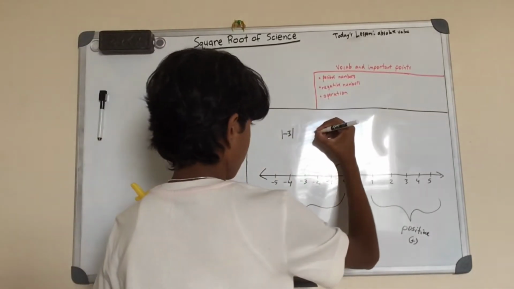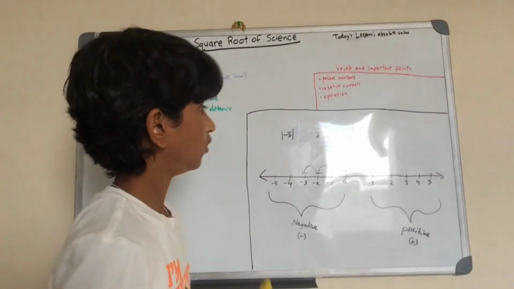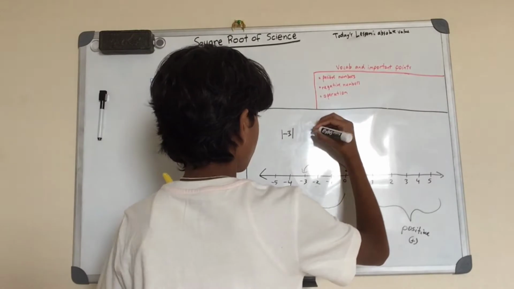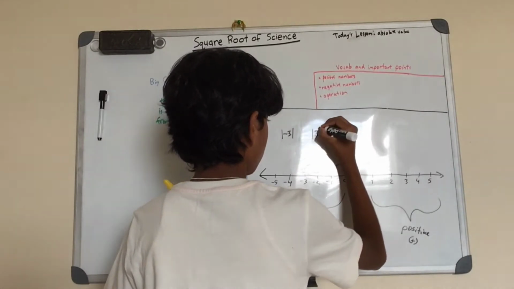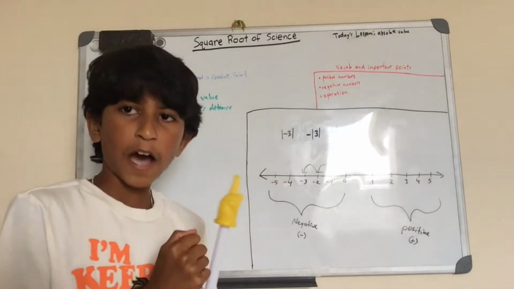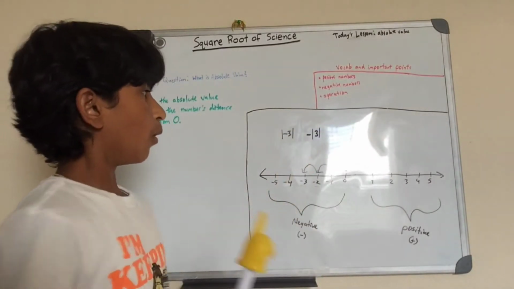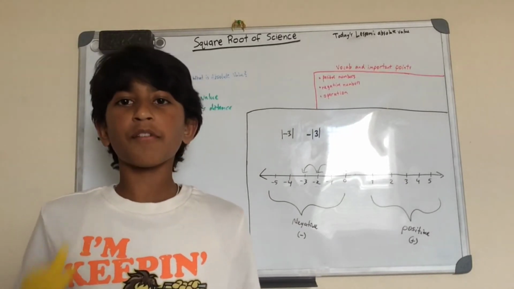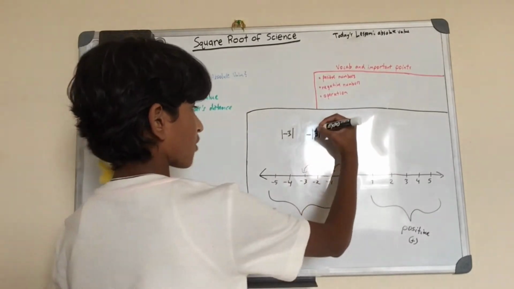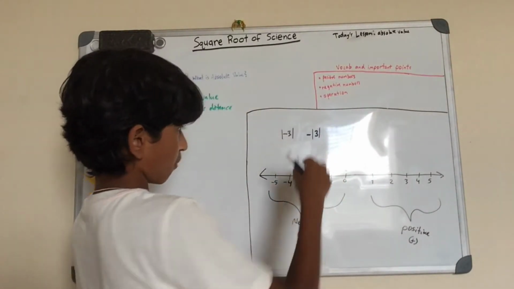But what if it was like this? There's still a negative symbol, but the absolute value bars are surrounding 3 instead of negative 3. Well, the absolute value bars kind of act like parentheses. You have to find the absolute value of what's in the bars first, and then add whatever symbol is there.